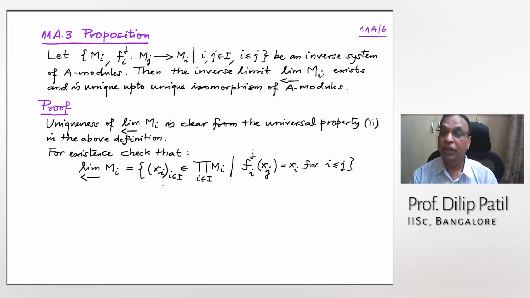And for existence, one gives it concretely: this is the module, and you check that it satisfies the universal property. What is that? You take all the tuples in the product module, the product structure of A modules, such that the jth component goes to the ith component. So it is going backward. Remember that, because j is the bigger index, xj comes later than xi, and when you apply the map it goes down, down, down.